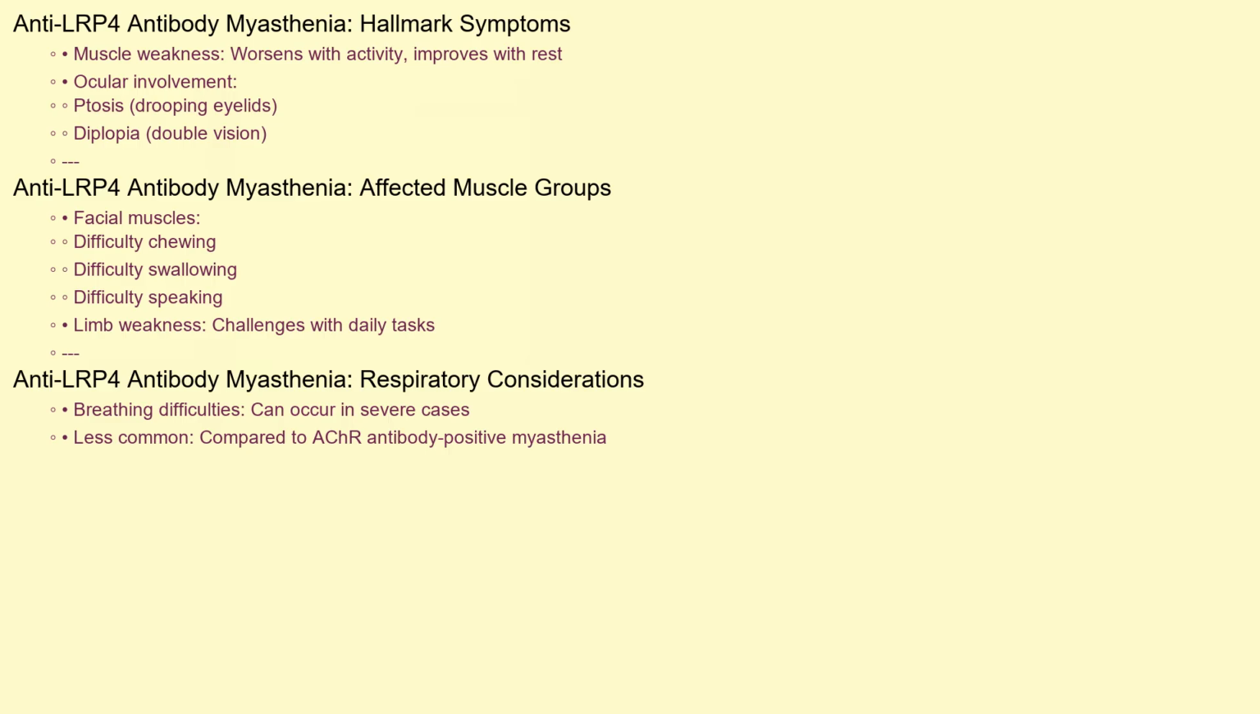The hallmark of anti-LRP4 antibody myasthenia is muscle weakness that worsens with activity and improves with rest. This weakness can affect various muscle groups, including the eyes, leading to drooping eyelids, ptosis, and double vision, diplopia. Facial muscles may be affected, causing difficulty with chewing, swallowing, and speaking. Limb weakness can make it challenging to perform everyday tasks. Breathing difficulties can also occur in severe cases, although this is less common than in acetylcholine receptor antibody-positive myasthenia.